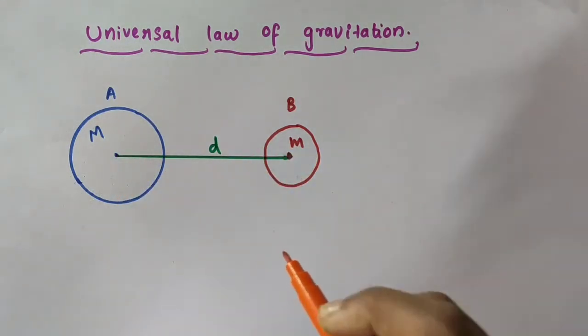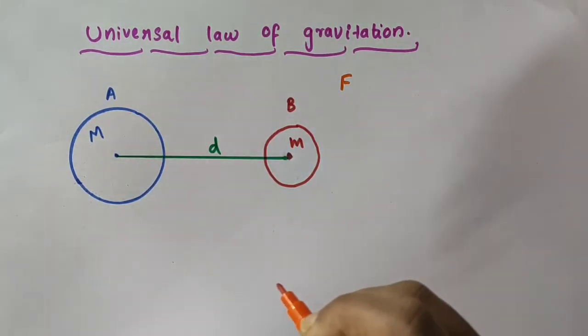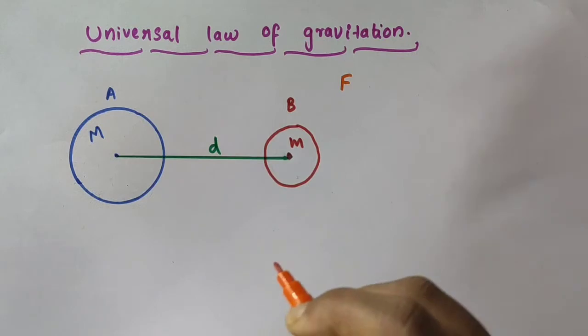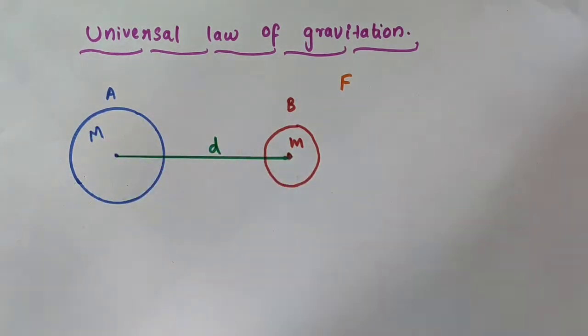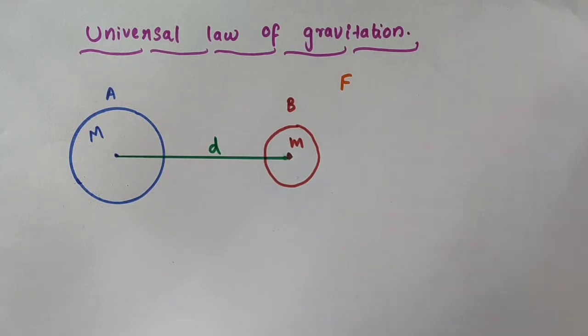Now let capital F represent the force of attraction between these two objects A and B. According to the universal law of gravitation, every object in the universe attracts every other object with a force.